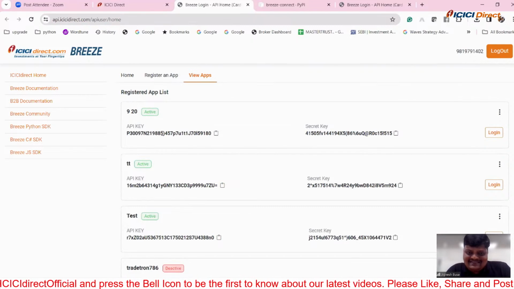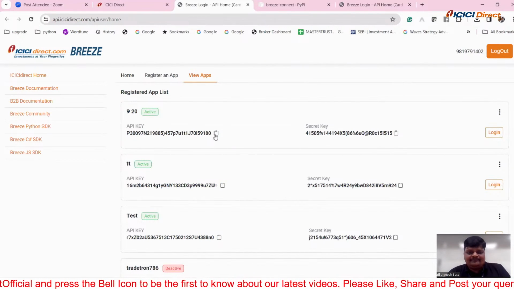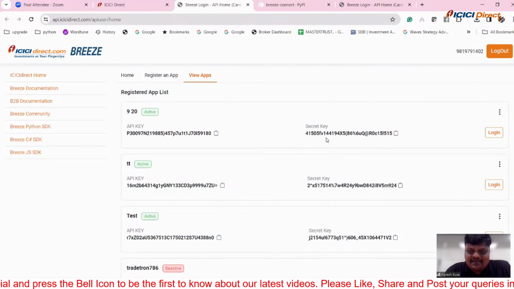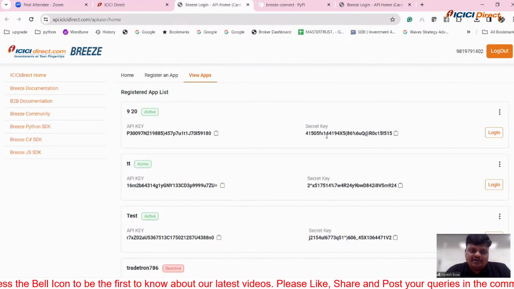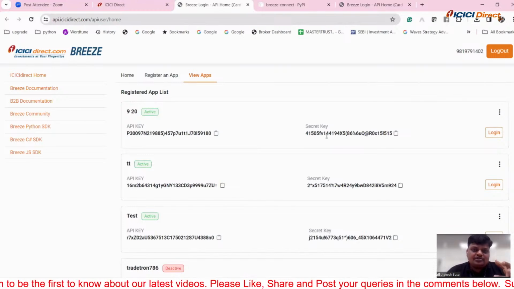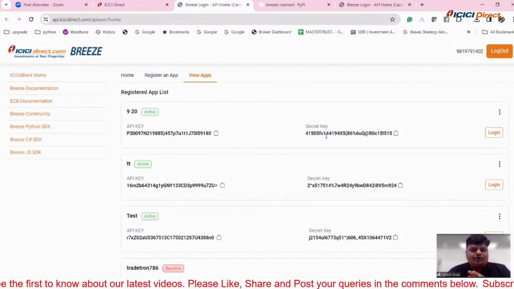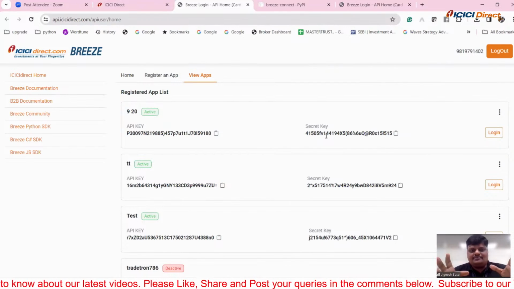Now I can see my API key and secret key. I have to just copy and paste this API key and secret key in my code, whatever coding language I am using, and I am able to place orders, fetch my order data, look into my portfolio, analyze my portfolio, anything is possible. So this is a small introduction I've given for the Breeze API.